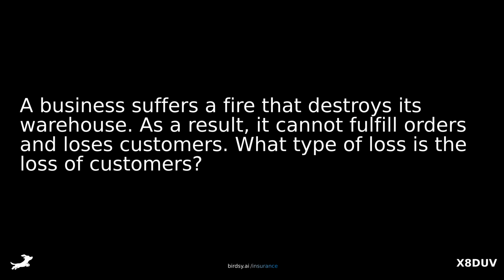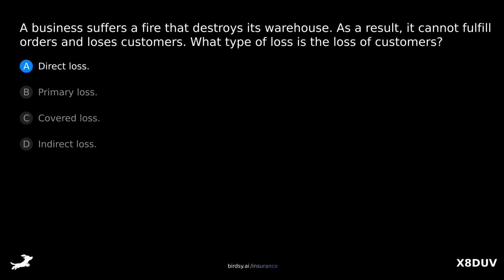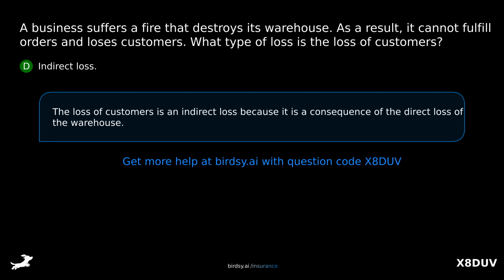A business suffers a fire that destroys its warehouse. As a result, it cannot fulfill orders and loses customers. What type of loss is the loss of customers? Is it A, direct loss? B, primary loss? C, covered loss? Or D, indirect loss? The answer is D, indirect loss. The loss of customers is an indirect loss because it is a consequence of the direct loss of the warehouse.